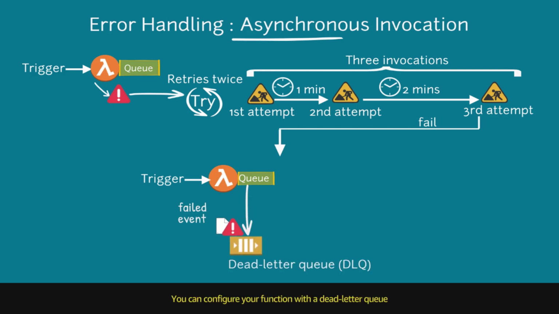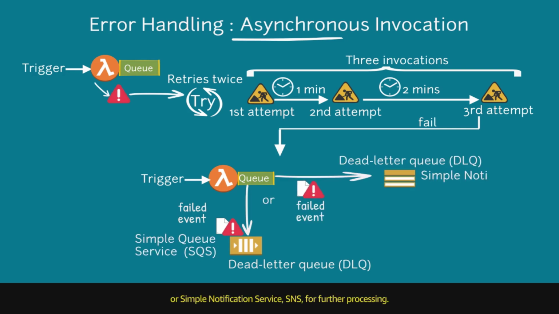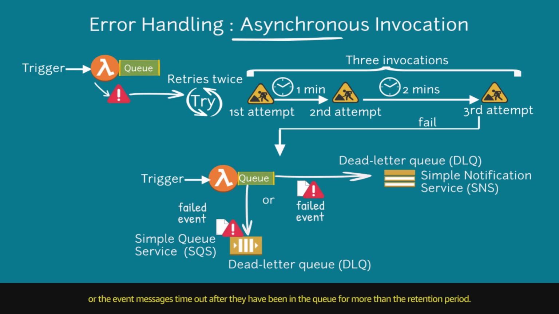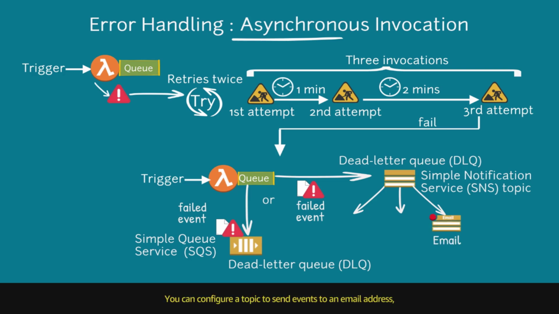You can configure your function with a dead letter queue to send these events to Simple Queue Service (SQS) or Simple Notification Service (SNS) for further processing. The SQS queue holds failed events until they're retrieved or the event messages time out after they have been in the queue for more than the retention period. For SNS, a topic relays failed events to one or more destinations. You can configure a topic to send events to an email address, a Lambda function, or an HTTP endpoint.